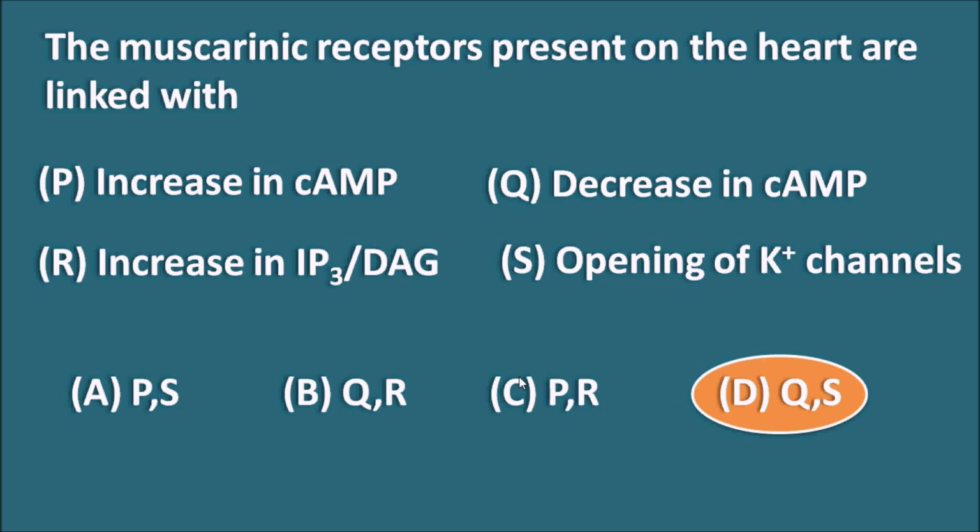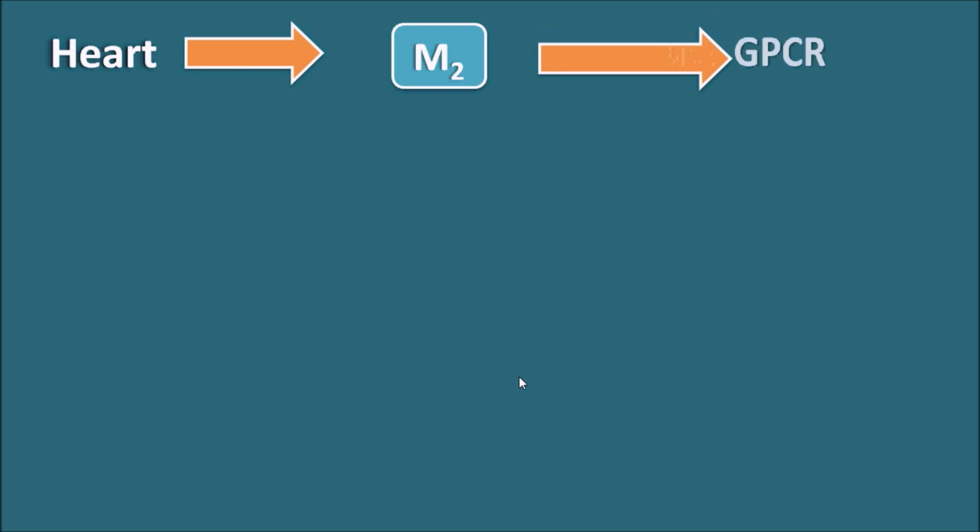Now let us see what is the explanation for this. Within the heart, M2 receptors are expressed which are going to mediate the parasympathetic actions. These M2 receptors are G protein coupled receptors which can be classified as G alpha i. That means they are working through the alpha subunit and they are inhibitory in nature. And they can also be classified as G alpha o. That means they can act independent of the alpha subunit of the G protein.